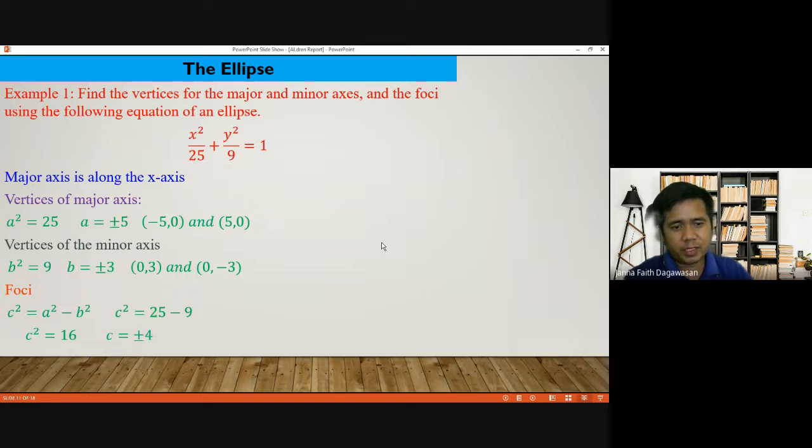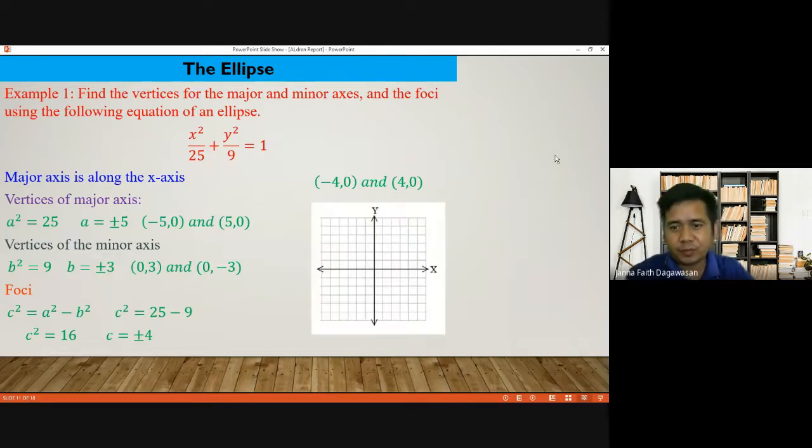Then the square root of 16 is positive, negative 4, and that is our C, or our foci. Our foci are negative 4, 0, and 4, 0. Notice that it is on the x, because our major axis is along the x-axis. So wherever the major axis is, that is where the foci are. Okay? So we are now going to graph.